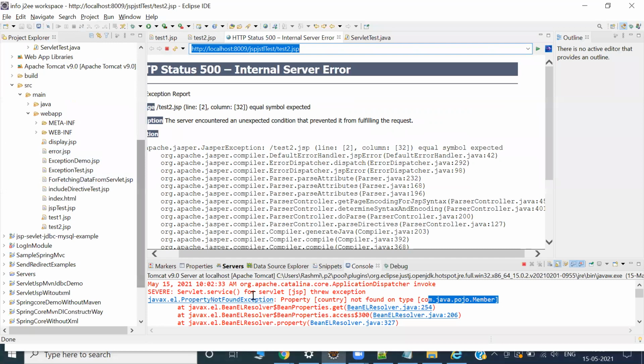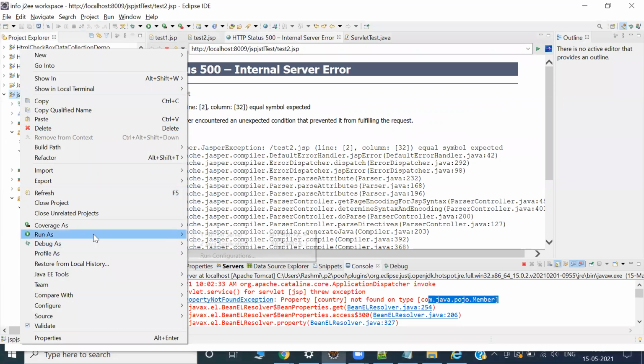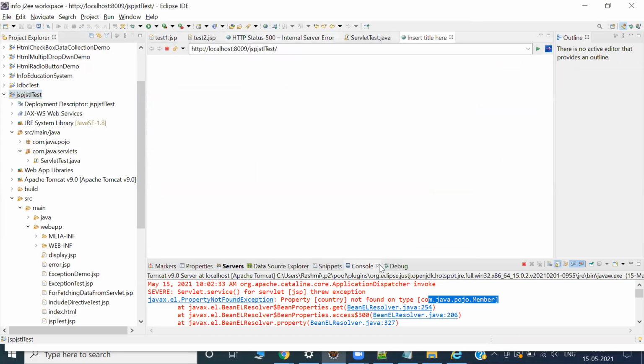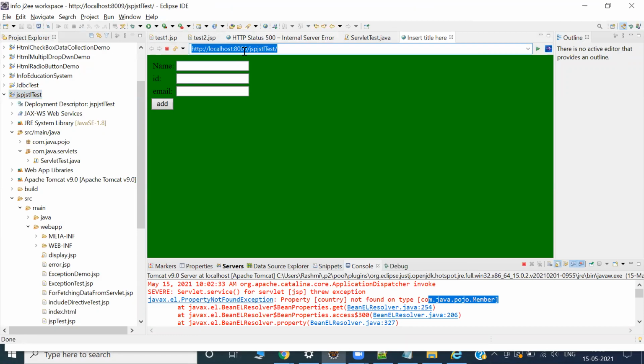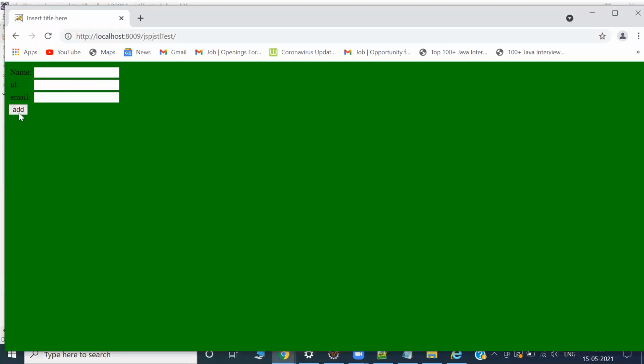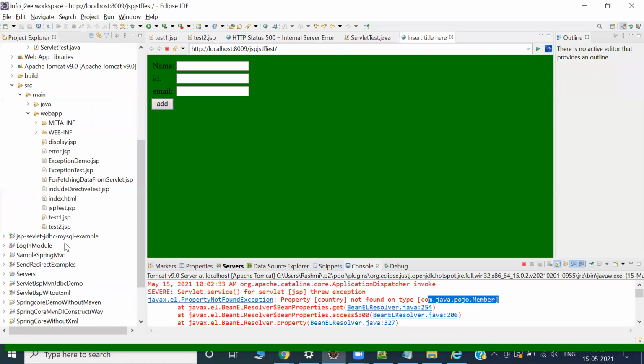Let me restart this one and send a fresh request. Let me copy this one and try over here. The moment I'm hitting this one, what is it doing? Where is the wrong? We can investigate and find it out. So the moment I'm hitting add, we'll go that way.